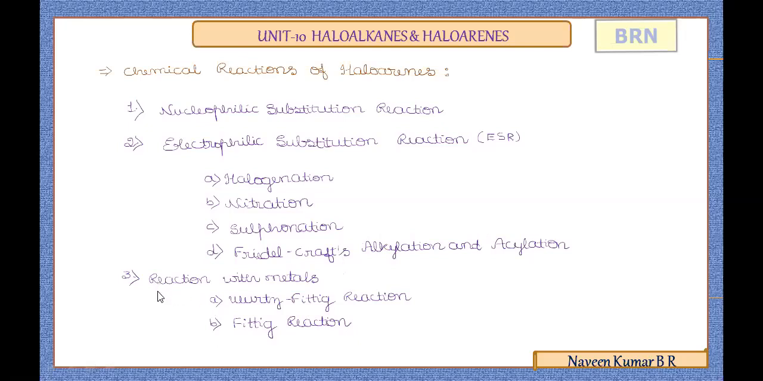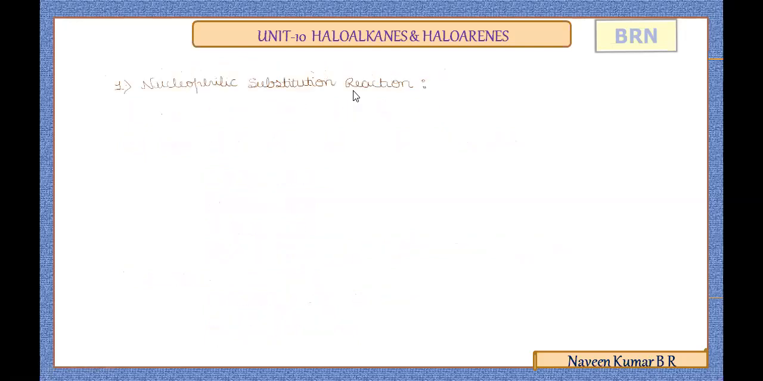Then with haloalkanes, we have seen the Wurtz reaction. Now the reaction of one haloalkane and one haloarene with sodium metal, we are learning as a special named reaction, the Wurtz-Fittig reaction. And the reaction of only aryl halides with sodium metal, we are learning as a special named reaction, the Fittig reaction. It's a continuation of that. We learn the Wurtz-Fittig and Fittig reactions to complete the chemical reactions of haloarenes. Now we'll start with the first one, nucleophilic substitution reaction.